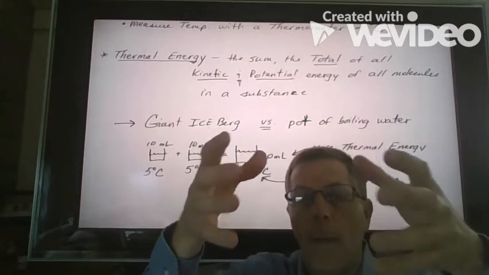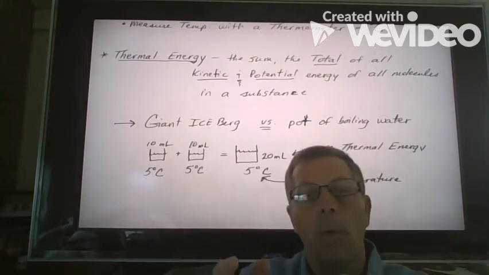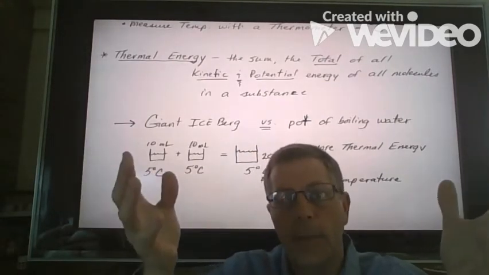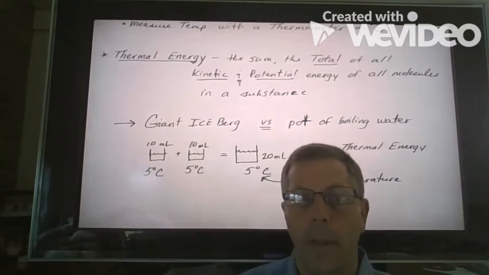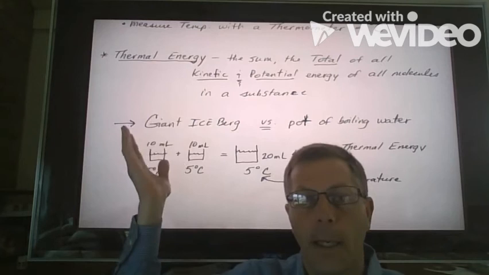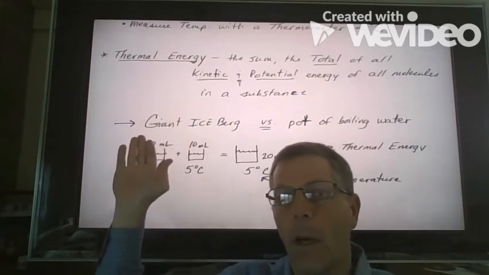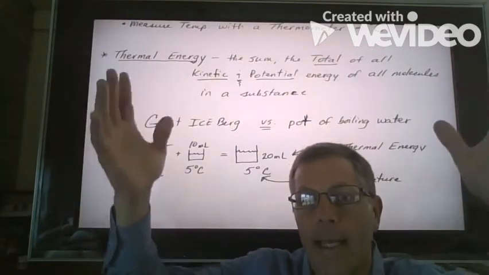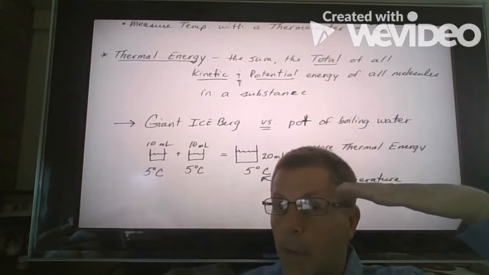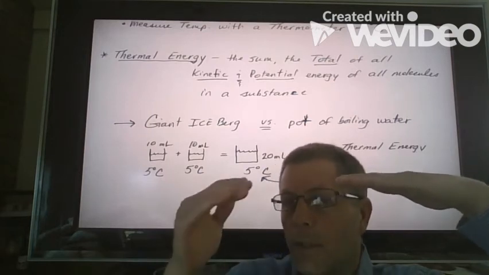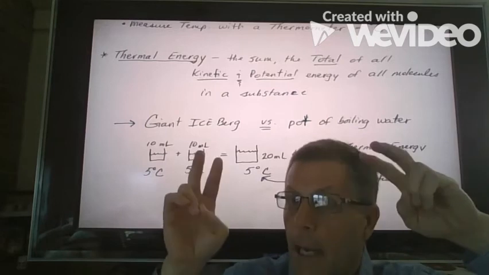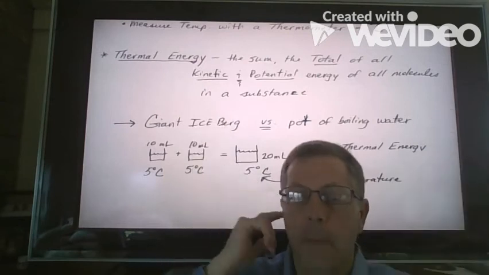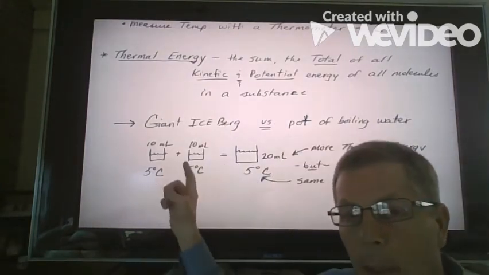Because there's only a small amount in that pot of water. It's not going to have as much total potential and kinetic energy of the molecules like a giant iceberg would, okay? That giant iceberg is going to have a heck of a lot more thermal energy because it's bigger. There's more potential and more kinetic energy going on. Though the kinetic energy may be lower, so it's cold temperature-wise, we have more molecules going around.